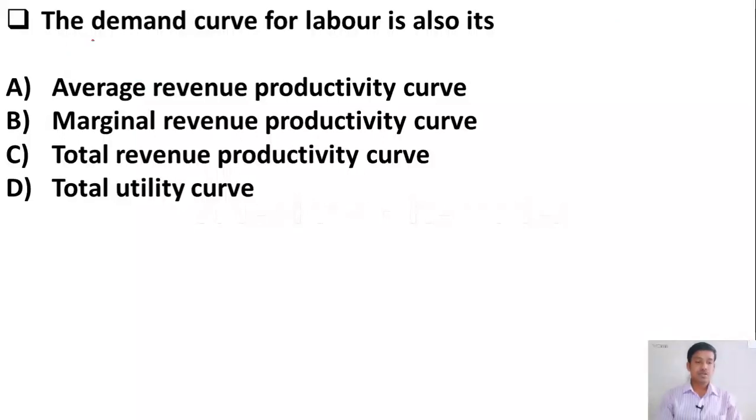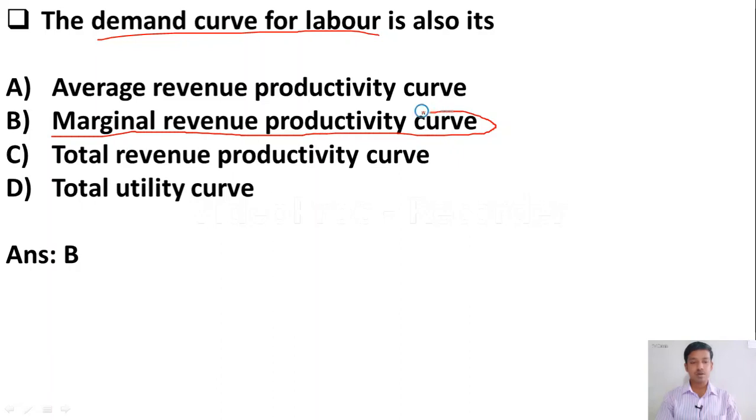The next question: the demand curve for labor is also its option A average revenue productivity curve, option B marginal revenue productivity curve, option C total revenue productivity curve, option D total utility curve. Yes, here the right answer is option B, marginal revenue productivity curve. The demand for labor curve is also the marginal revenue productivity curve.